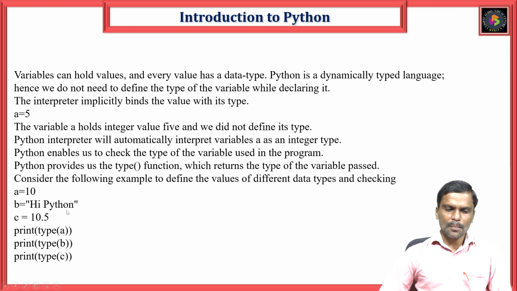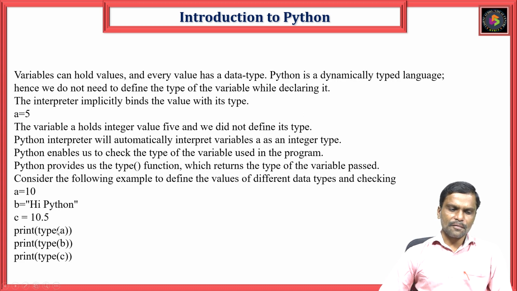Then b is equal to "Python": as Python is written in quotes, it understands that this is a string. c is equal to 10.5: c is a variable which holds the value 10.5. We know that 10.5 is a float value, so no need to define float.